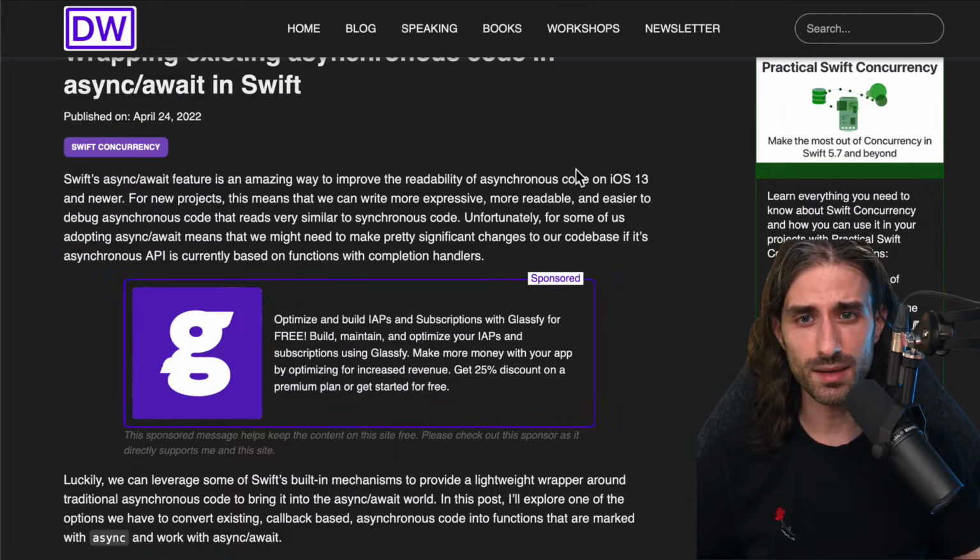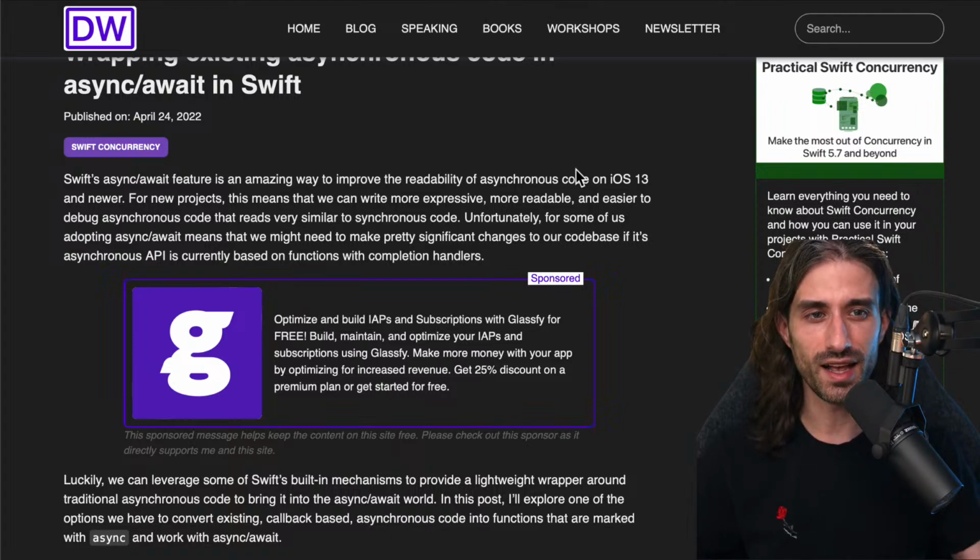And then in December of that same year, so December 2021, Apple backported async await all the way to iOS 13, which was a very good surprise, a really nice Christmas gift, because at the beginning it was like, oh, it's the shiny new thing that we cannot use yet, and then we were able to use it earlier than expected.